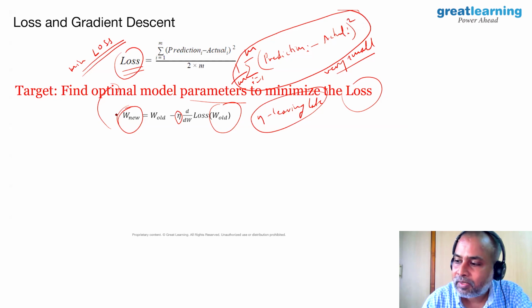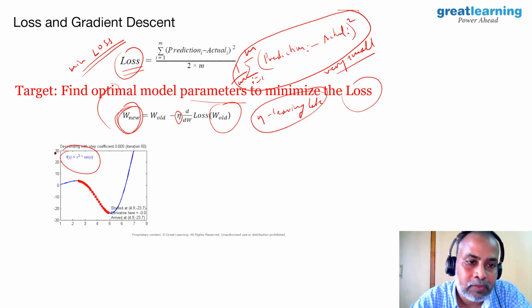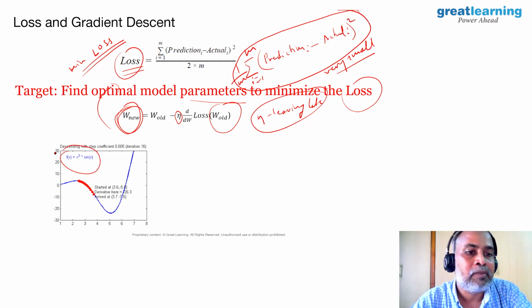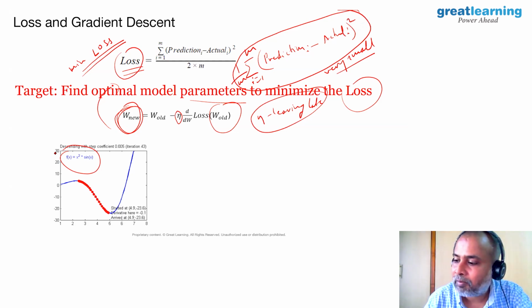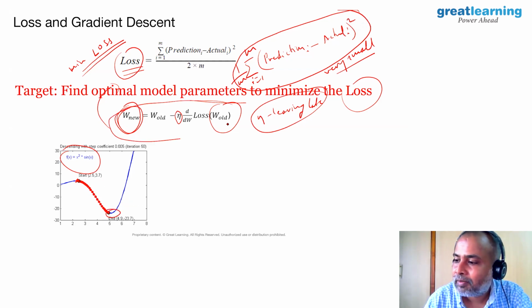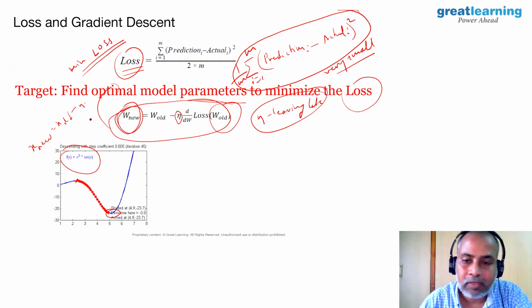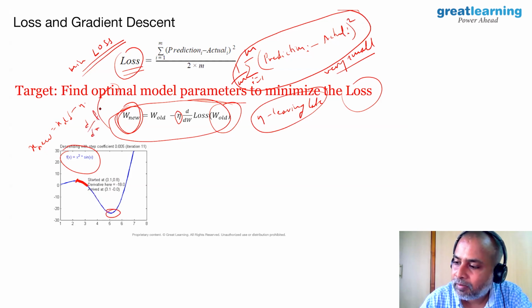Let us see with a couple of examples how it proceeds. Say you have a function f of x equals x squared into sine x. Can you find the minimum of f? Start with some point and follow the x updation approach. That means x new equals x old minus learning rate eta into d by dx of f of x old.